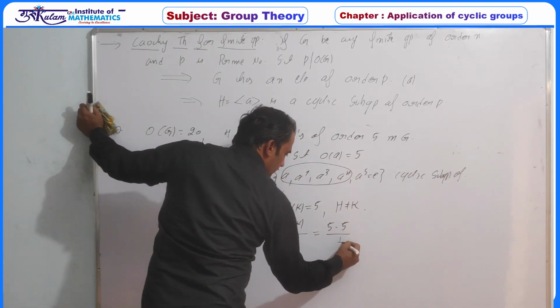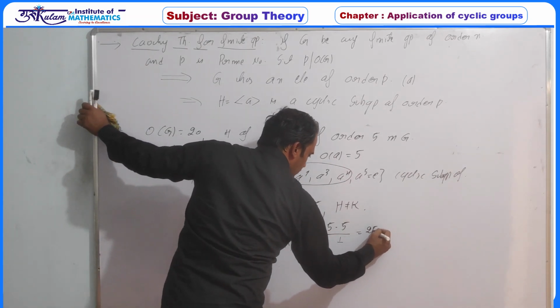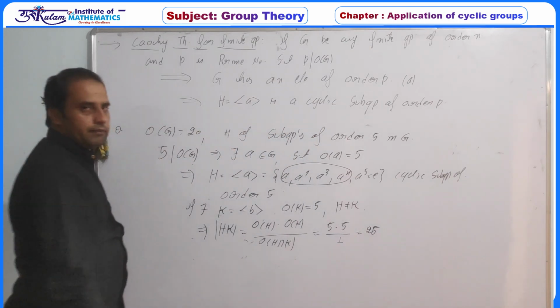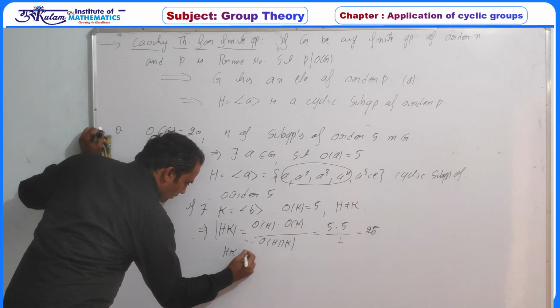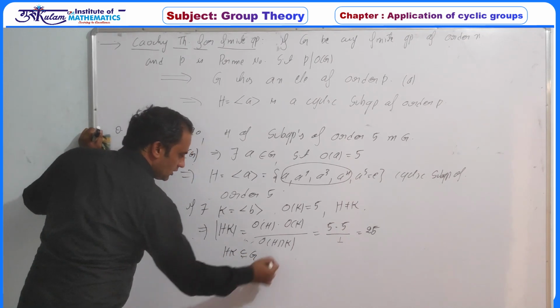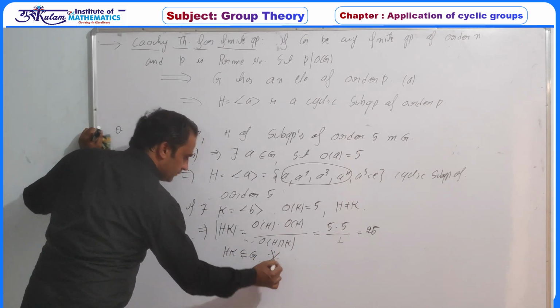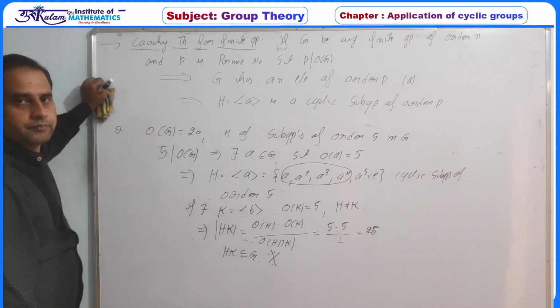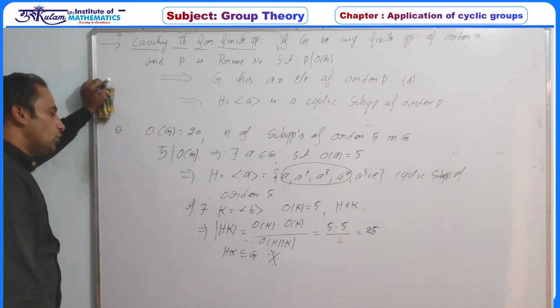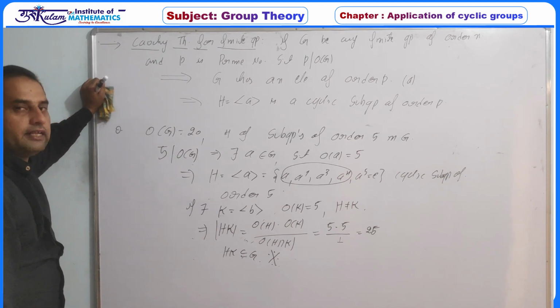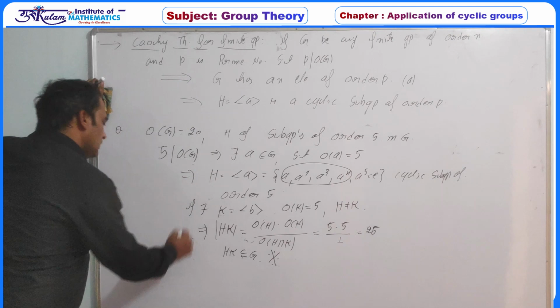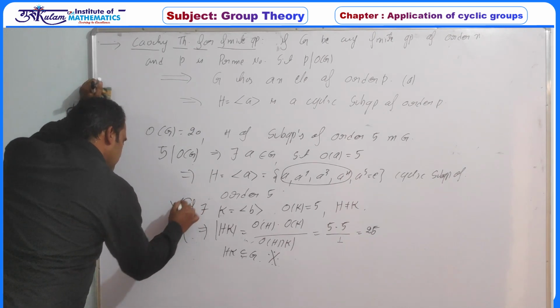So the order must be 1. So H times K contains 25 elements, and H times K is already contained in G. So this is a contradiction. Since H times K is a subset of G, the order of G is 20, but the cardinality of H times K is 25. That is, the existence of K is not possible.